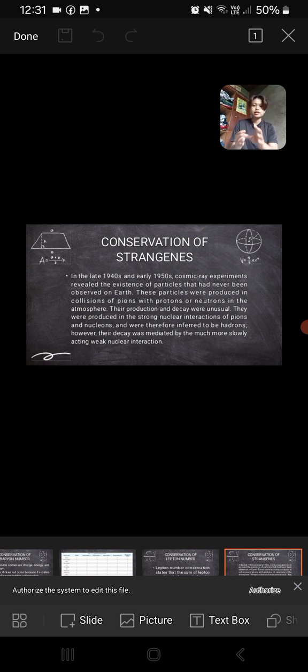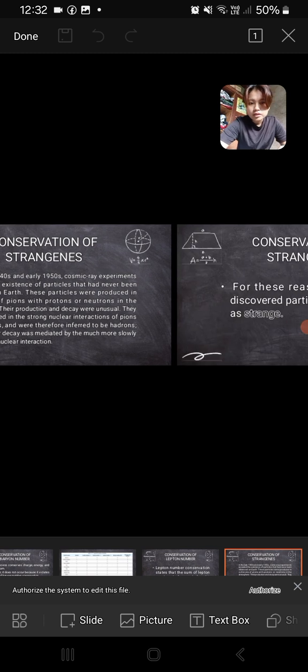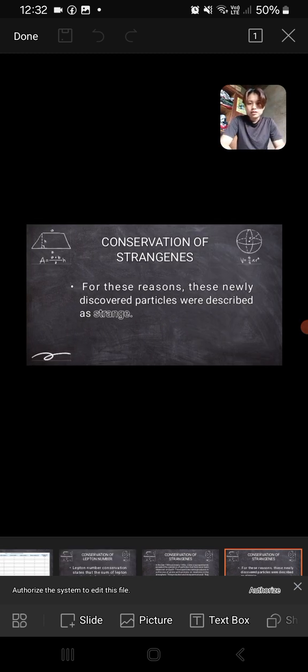They were unusual because they were produced quickly through the strong nuclear force like hadrons, but decayed slowly via the weak nuclear force. So it depends on the impact between the pions and the protons or neutrons that collided. So for these reasons, these newly discovered particles were described as strange.